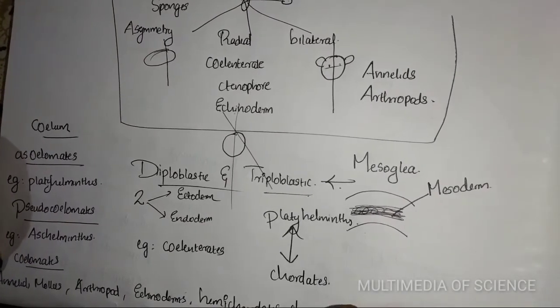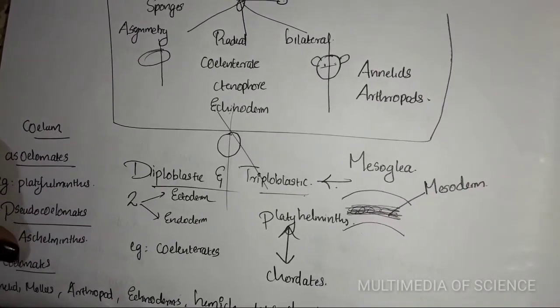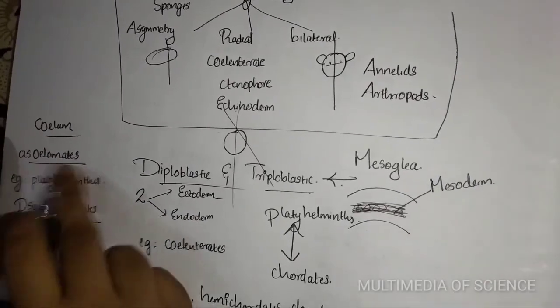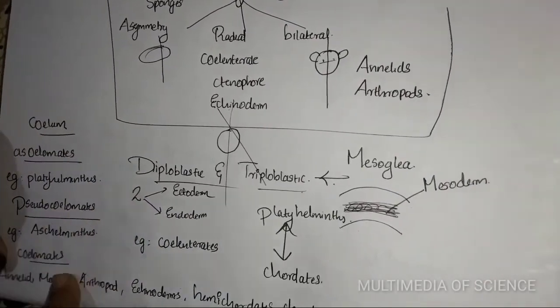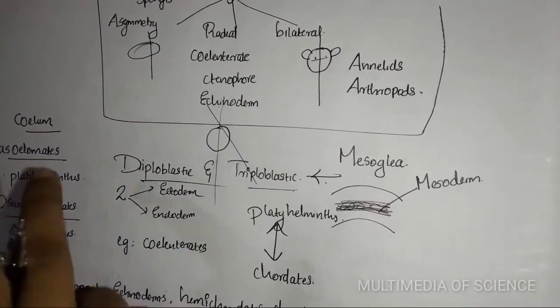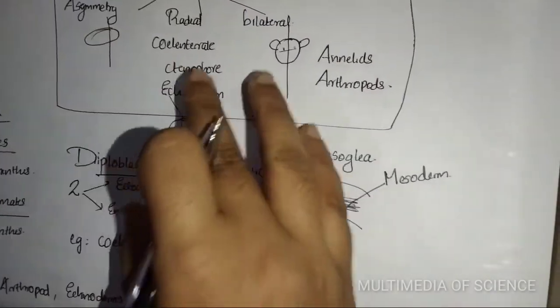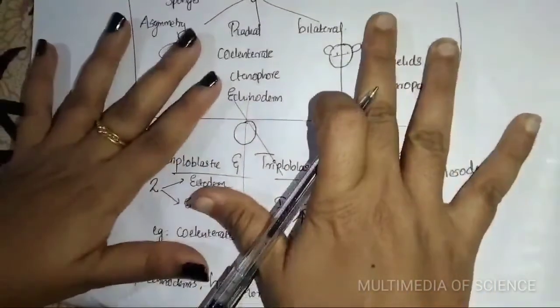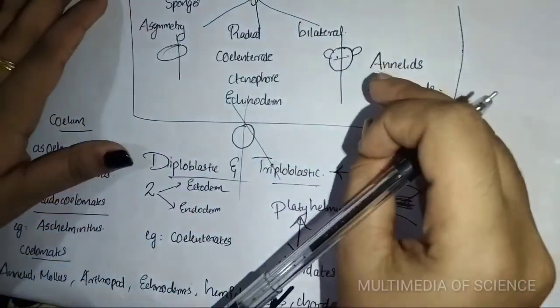These are all examples of coelomates. So acoelomate, pseudocoelomate, coelomate. Please watch and pause this video and make it useful for you. Okay. Thank you.